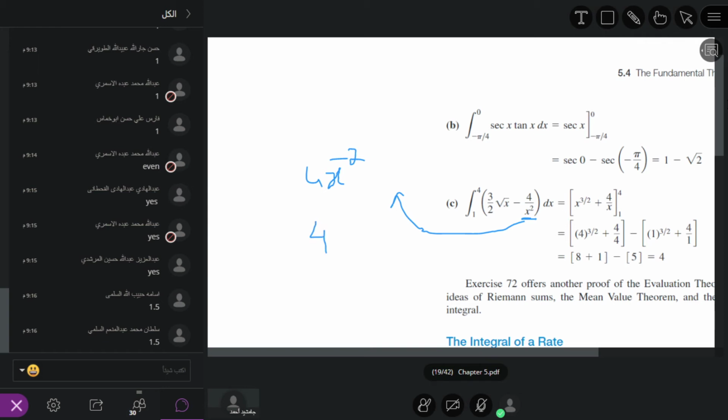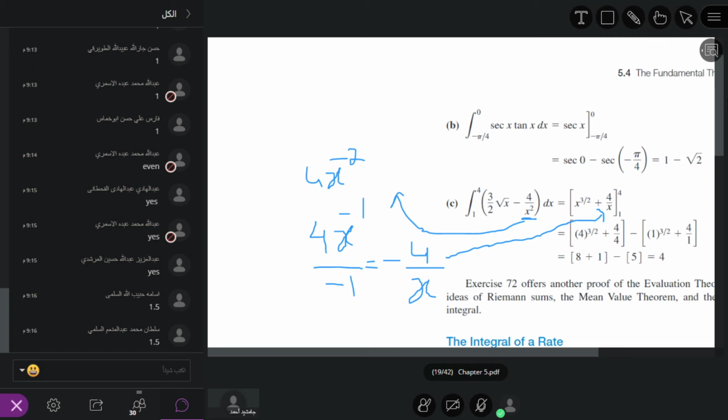So it becomes minus 4 over x, and we can write it as 4 divided by x, the antiderivative of 4x power minus 2.